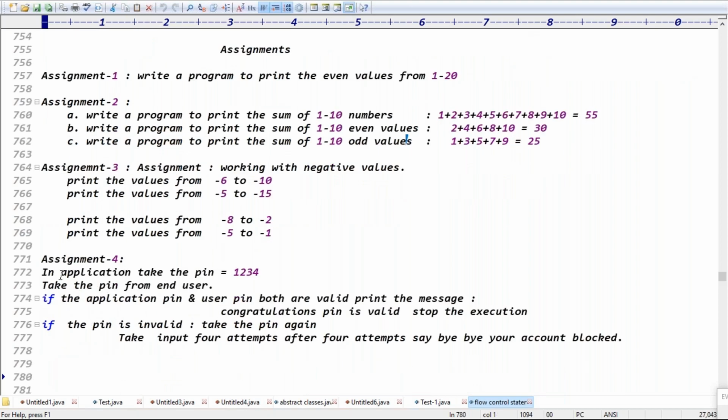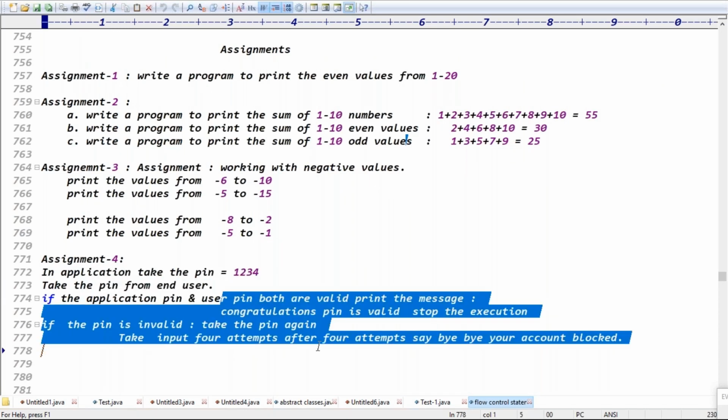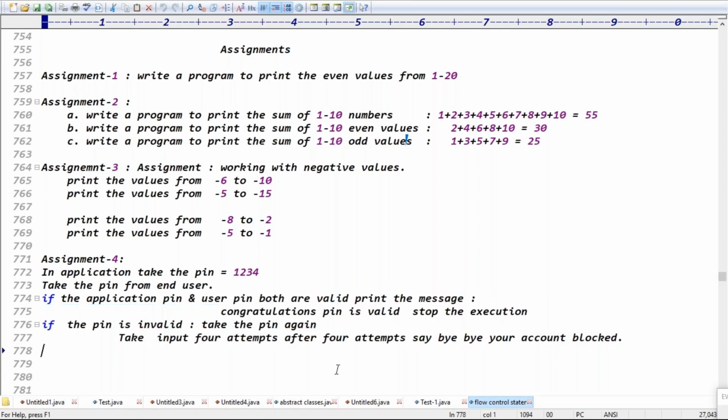In the application, take the pin number 1 2 3 4. Take the pin from the end user and check the pin validation, right? If the pin is attempted 4 times, and after 4 times you still enter the wrong pin, your account is blocked for 24 hours. Like that, you'll get some messages, right? Exactly, guys. So these are the assignments.